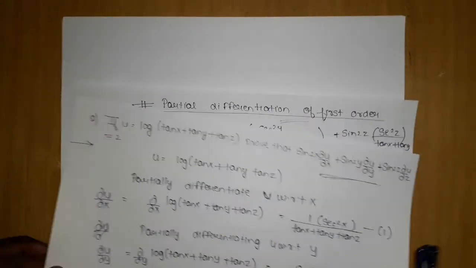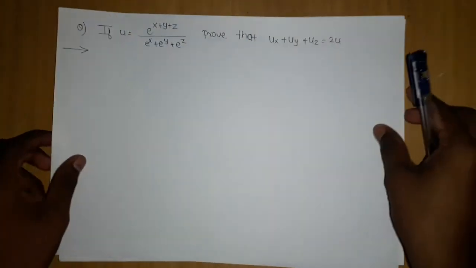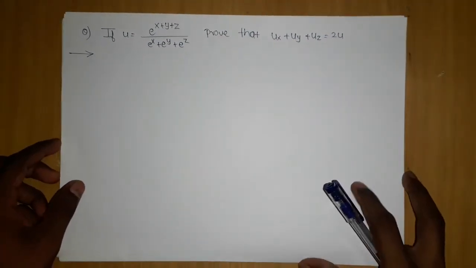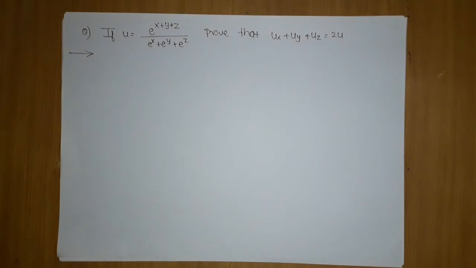Now let's move on to the next question, which is this one. It says if u equals e power x plus y plus z the whole upon e power x plus e power y plus e power z, prove that ux plus uy plus uz equals 2u. Now ux is dou u by dou x, partial differentiation of u with respect to x keeping y and z constant. Similar goes for uy and uz.